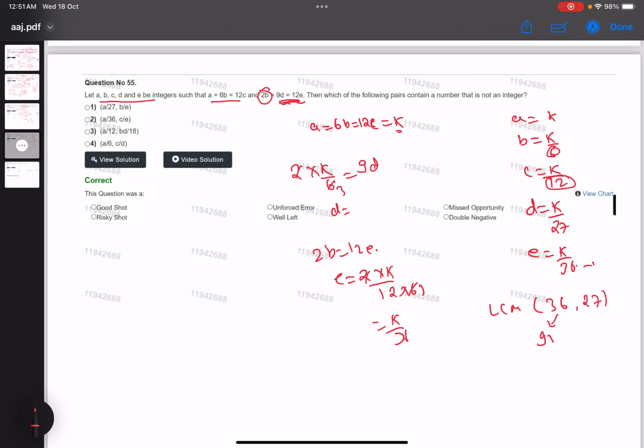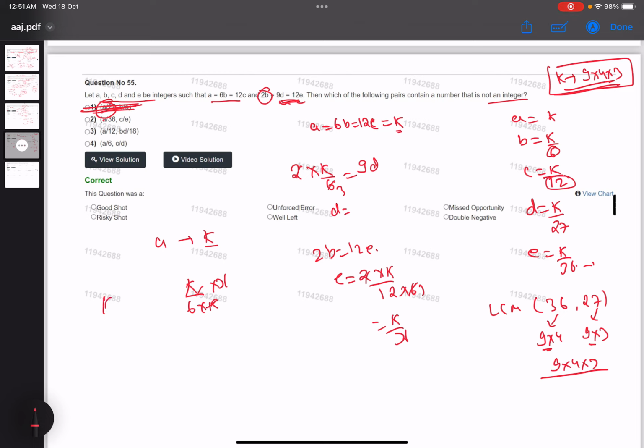First is a by 27. We know that a is k, and k is the LCM of 27 and 36, so 27 will get cancelled, so this will always be an integer. Coming to b by e, it will basically be k by 6 and k by 36, so this will automatically be an integer, so this option is gone. Second option, a by 36, again we know that k is the LCM of 27 and 36, so this will automatically get cancelled. Now c by e means k by 12 and e is k by 36, again we'll get 3, so this option is also gone.